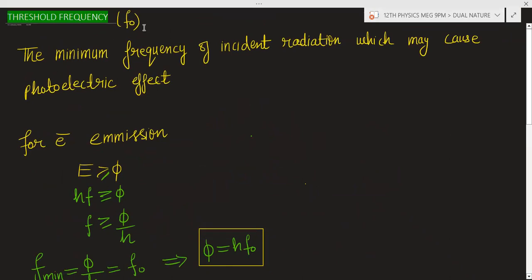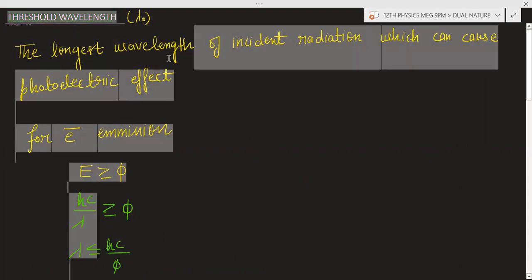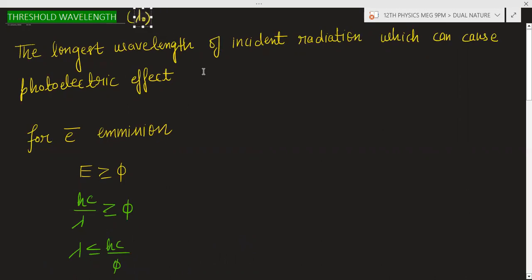Now after this we will have the threshold wavelength. Threshold wavelength is the maximum wavelength or the longest wavelength of incident radiation which may cause photoelectric effect. In the same way, we can calculate the threshold wavelength. Threshold wavelength is represented by lambda naught.